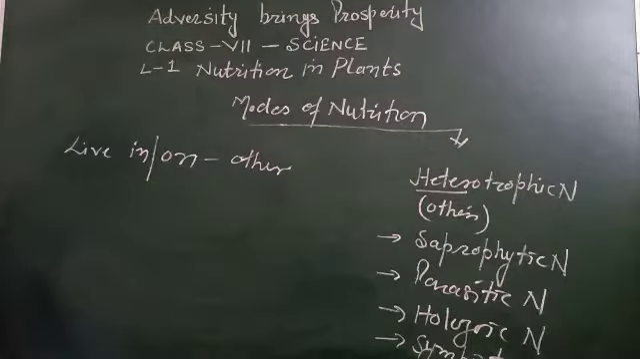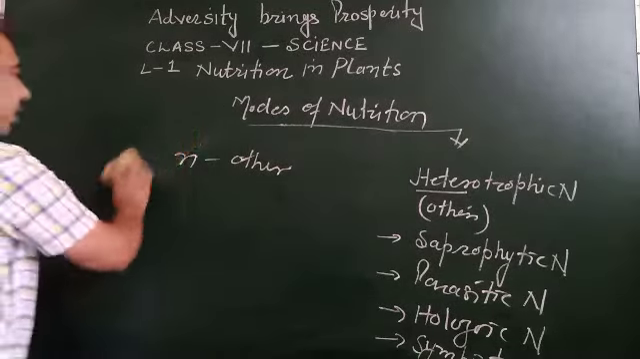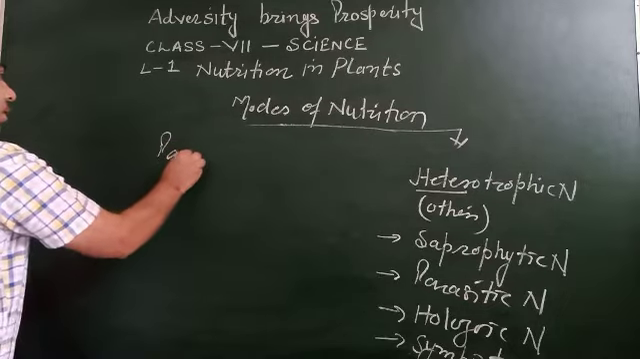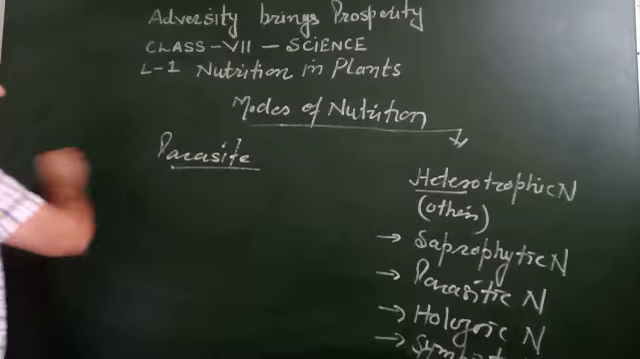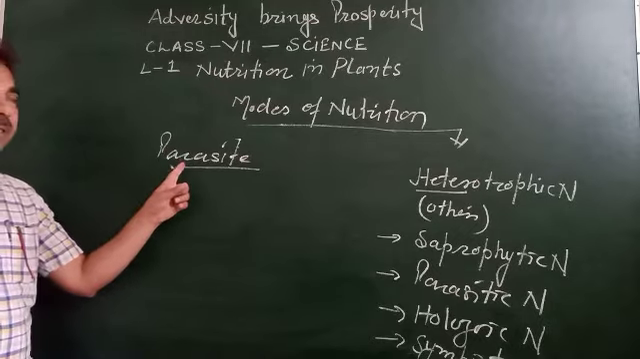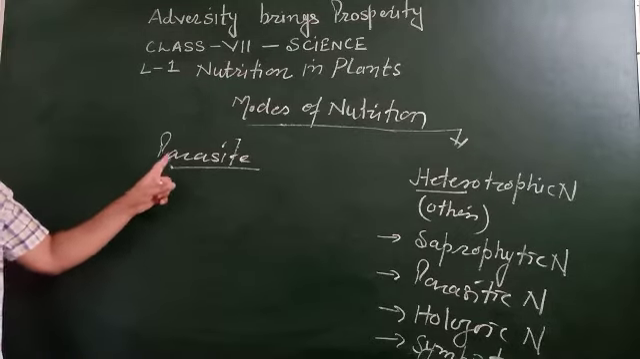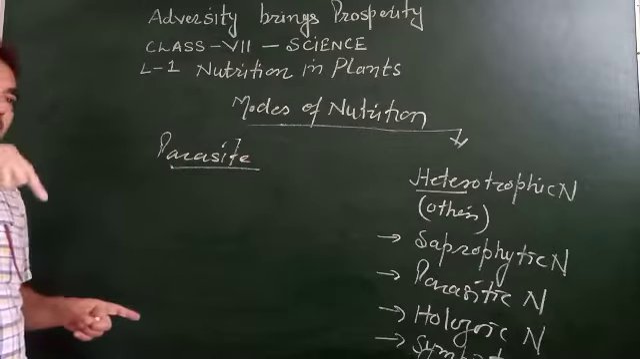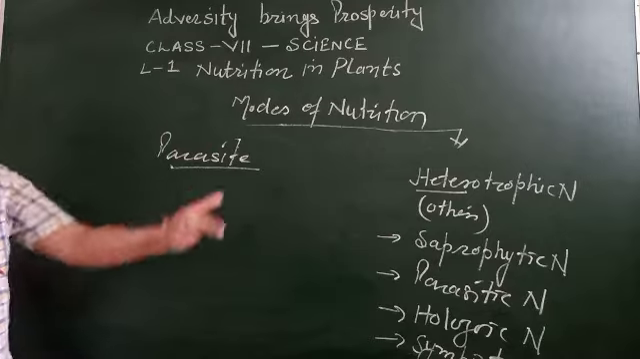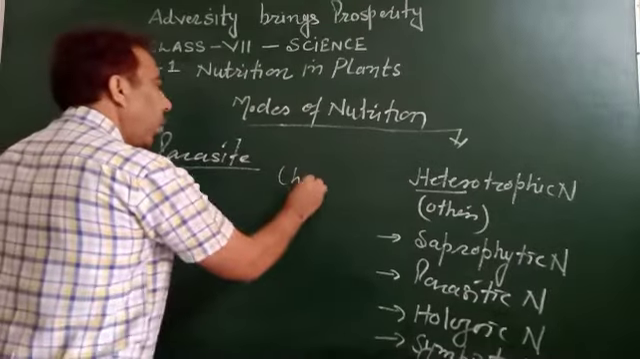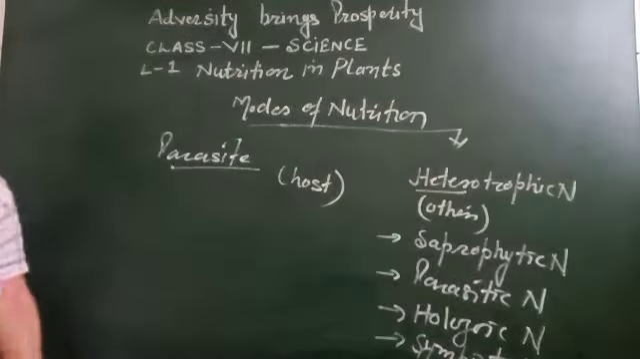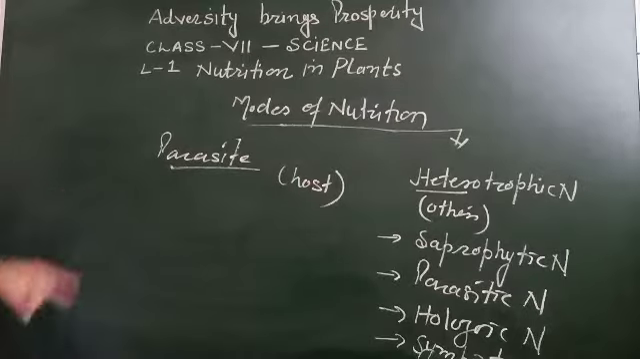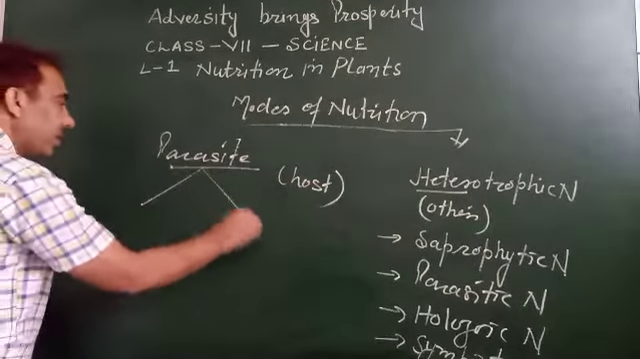Parasites can be of two types. You can divide them in two parts. Let me tell you one more thing. The parasite lives in the body of or on the body of another living organism. That other living organism, on or in which the parasite is living, is known as the host.